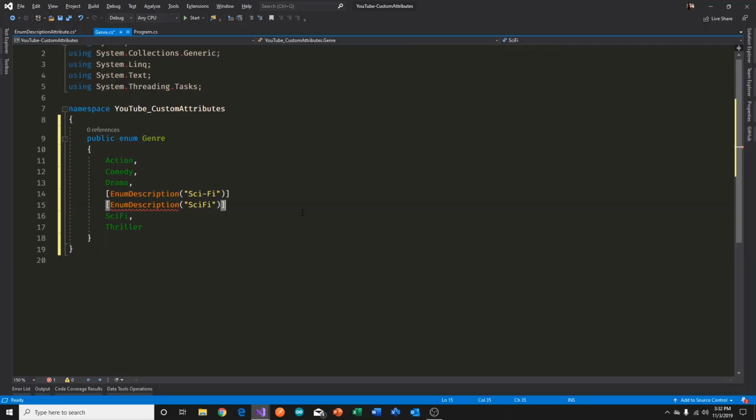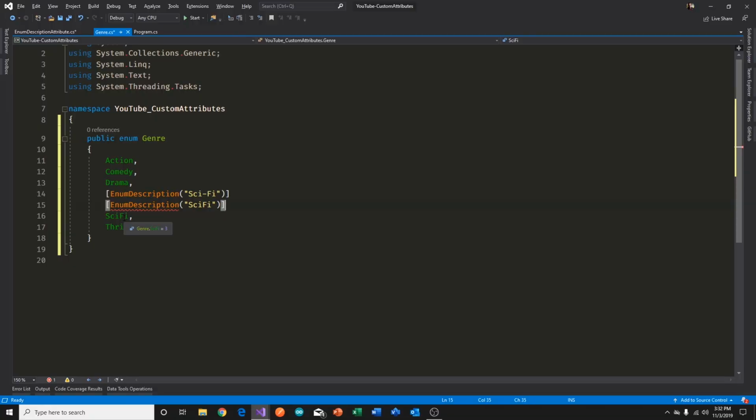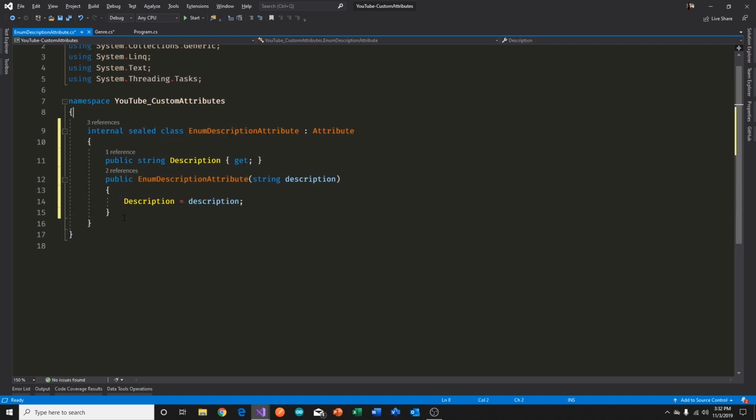The enum description has a red squiggle, and it says duplicate enum description attribute. In other words, it's saying you can't put two of those attributes on the same thing, in this case the genre element. We have a solution for that, and that is that our attributes need to be decorated with the AttributeUsage attribute. Okay, and I'll explain that as I write the code out so we can take a look. So we flip back to our code here.